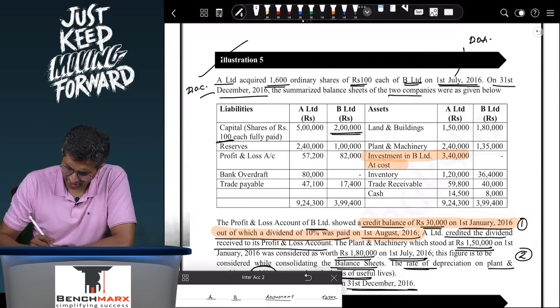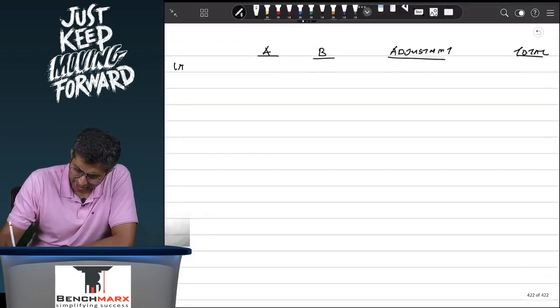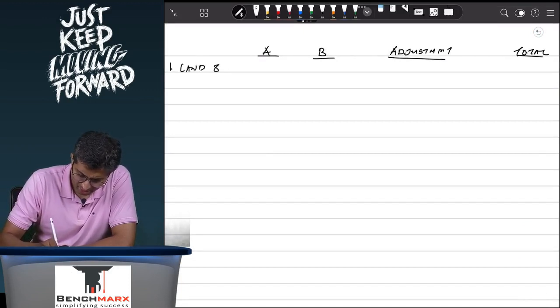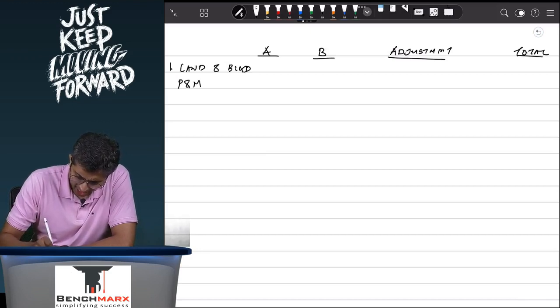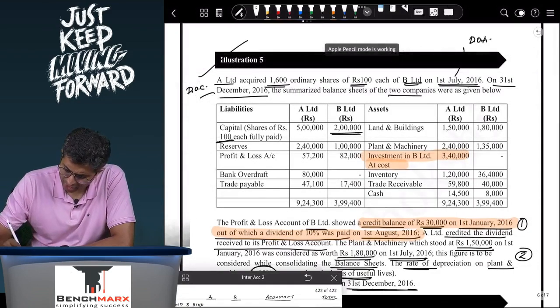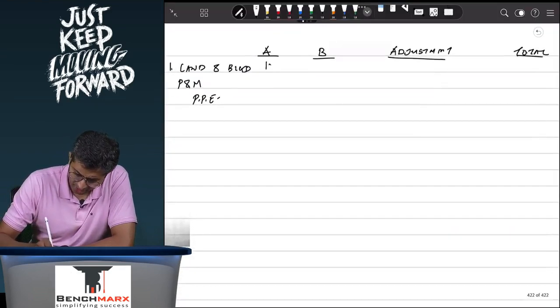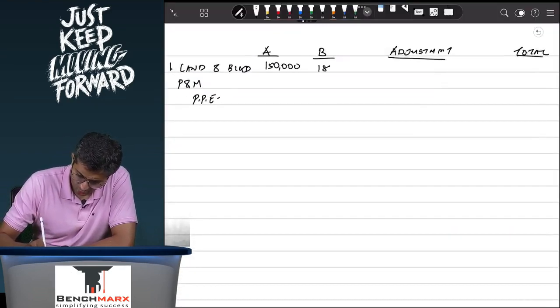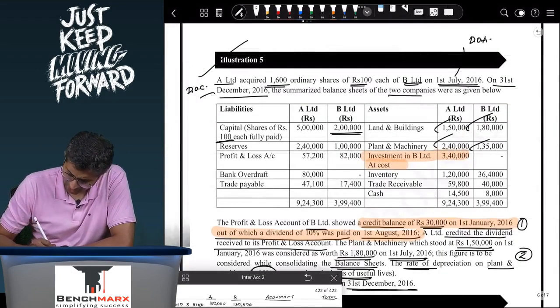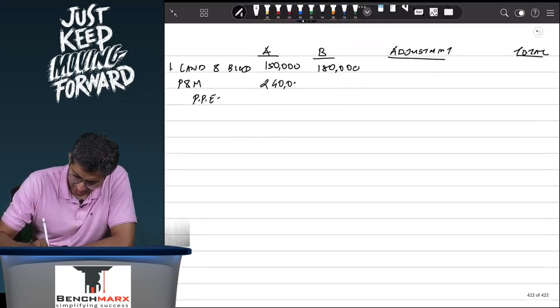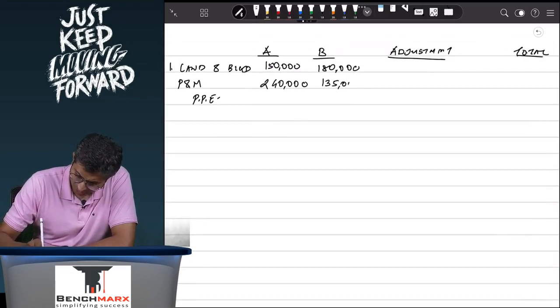Over here we will start, and you can go in any order. Let us say I start with land and building. So you will have a note 1 where you have land and building, plant and machinery, and that will be the total of property, plant and equipment, tangible, which will appear in your balance sheet. So you will have 1,50,000, 1,80,000, 2,40,000, 1,35,000. Similarly, investments, we will not take that.